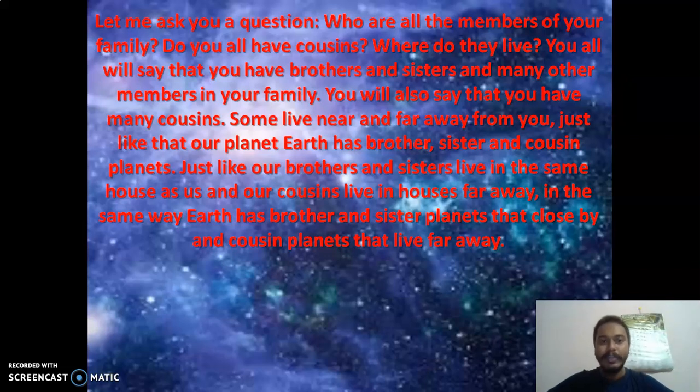You all will agree with what I say. In the same way, our planet Earth has brother, sister, and cousin planets. Just like our brothers and sisters live in the same house as us, and our cousins live in houses far away, our Earth has brother and sister planets. The planets close to Earth are known as brother and sister planets, and the planets far away from Earth are known as cousin planets. The four planets on this side of the Sun, closer to Earth, are known as inner planets, and the four planets after Mars are known as the outer planets.